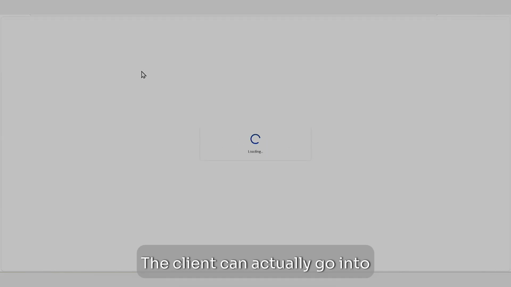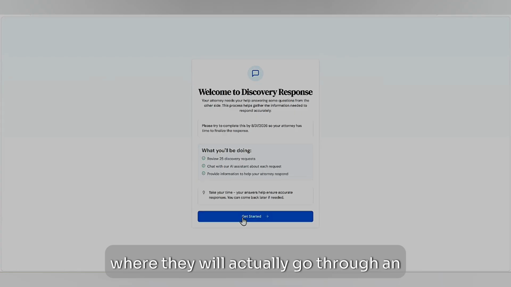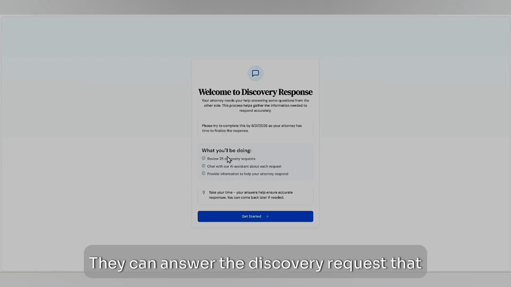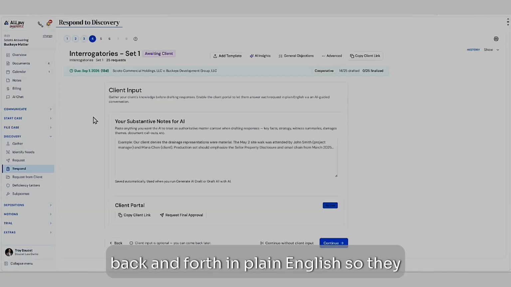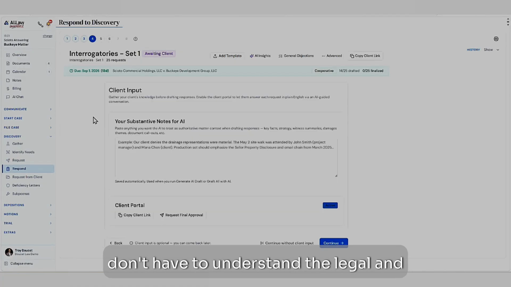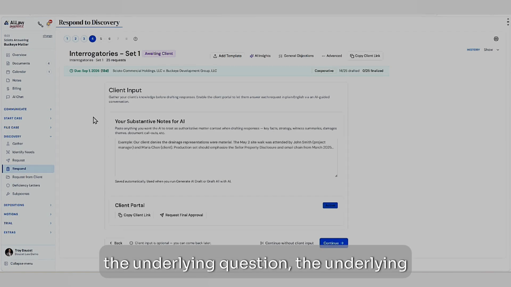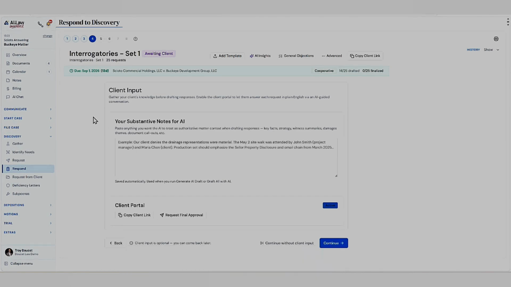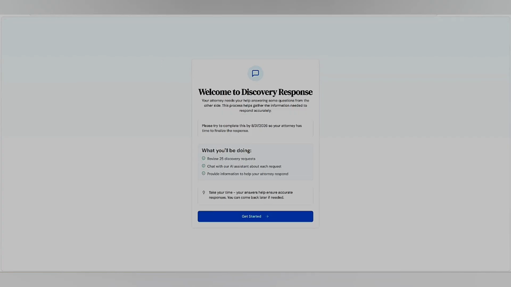The client can actually go into an individualized portal. We give them a discovery portal where they will go through and answer the discovery request that you've uploaded, and our AI will chat with them back and forth in plain English, so they don't have to understand the legal or technicalities associated with the underlying discovery request. AI will chat with them and help them understand it in a plain English version.